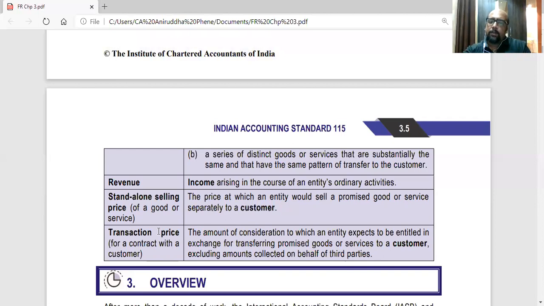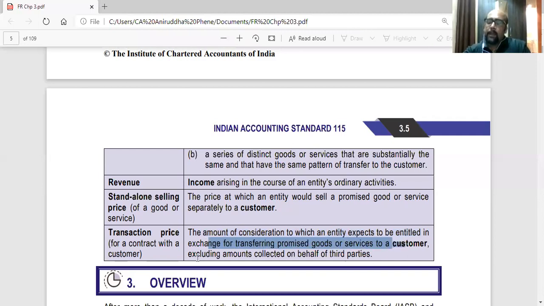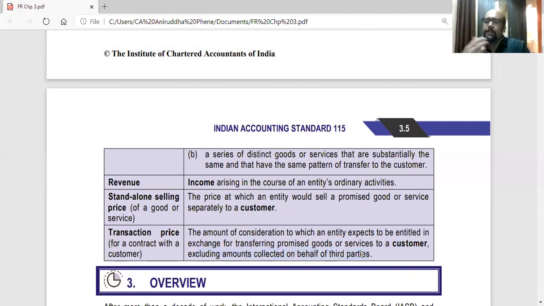Transaction price for a contract with a customer. The amount of consideration to which an entity expects to be entitled in exchange for transferring the promised goods or service to a customer, excluding any amounts collected on behalf of third parties. So transaction price is basically the price of the contract. What is the consideration they are expecting from the contract, from the customer, for transferring the goods or services. In this case, they are not receiving the money on behalf of someone else. They are receiving their money on their own behalf.